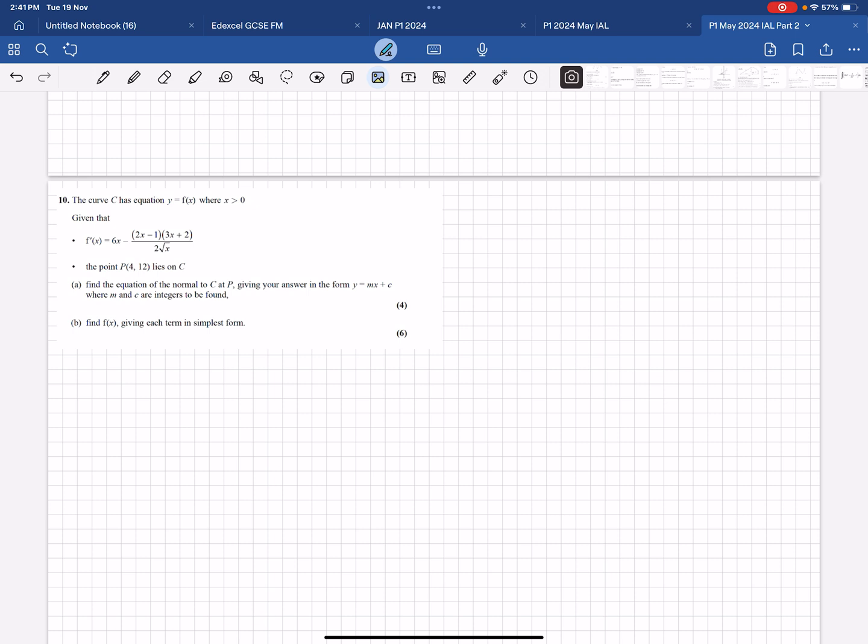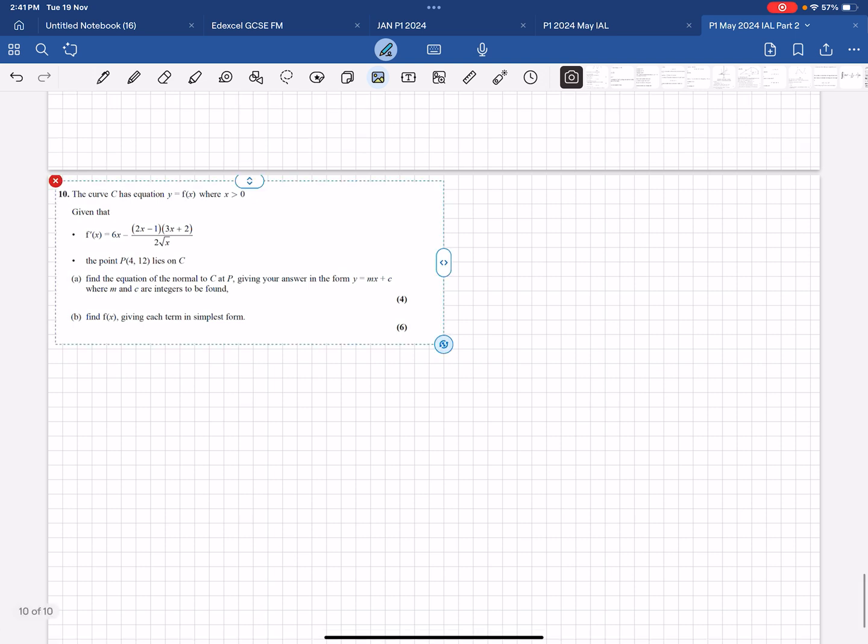Whenever you have to find the equation of tangent or normal, we need two things: first, gradient and a point. So we have a point, we have a gradient function which is f dash x. In the gradient function, sub in the x value to get the gradient of the tangent, then negative reciprocate it to get the gradient of the normal.